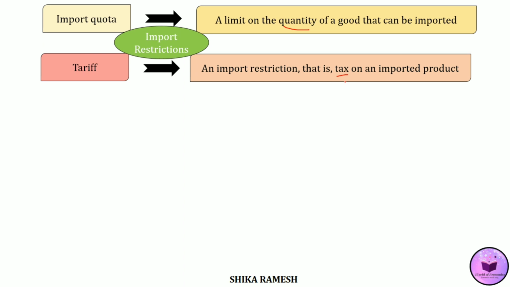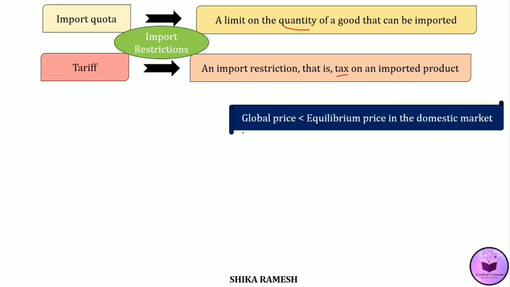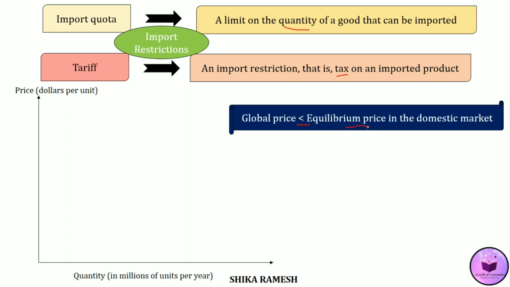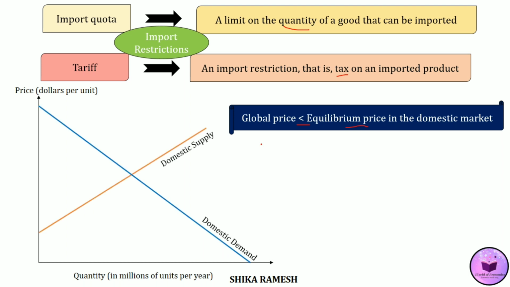Domestic consumers in a country will want to import a product when the global price or the world price of that product is lower than the equilibrium price in the domestic market. Now, when we say equilibrium price in the domestic market, it means that when the demand for and supply of that particular product is equal, we get the equilibrium quantity and the equilibrium price.